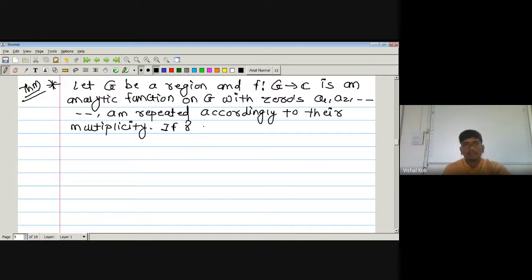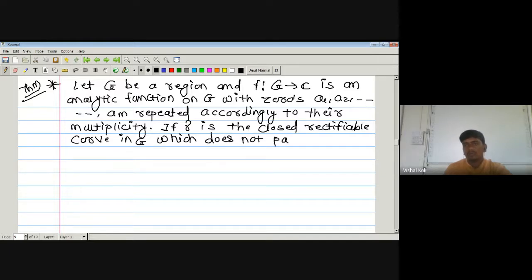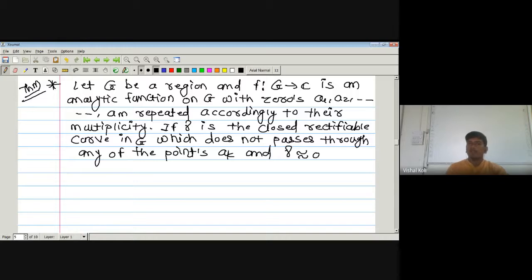Now, if gamma is a closed rectifiable curve in capital G which does not pass through any of the points ak, and our gamma is homologous to 0, that is, the index of the curve gamma with respect to point W is equal to 0 for each value of W belonging to C minus G, then we have to prove that